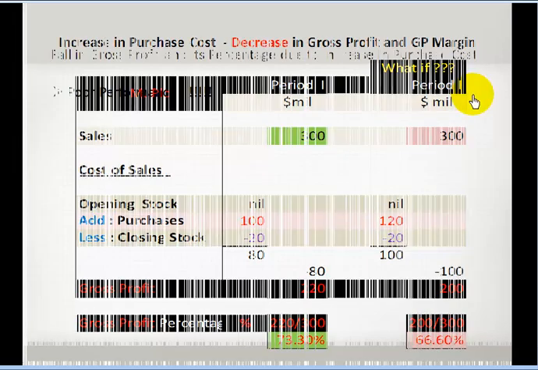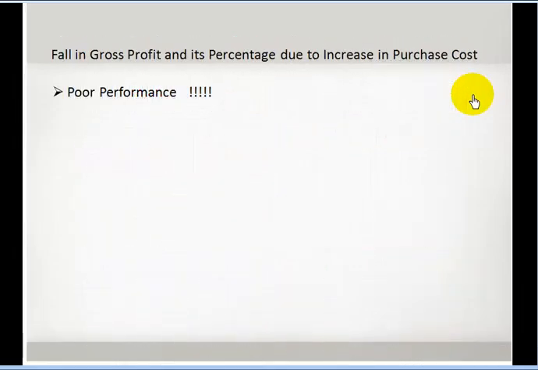The director wants to know more. Fall in gross profit and its percentage due to increase in purchase cost will not always mean poor performance. Before judging on a ratio, you need to have a look on the whole scenario.